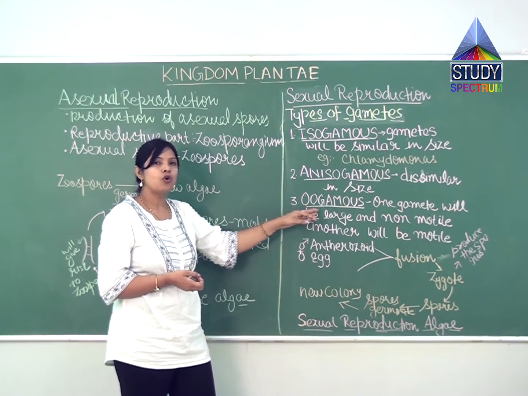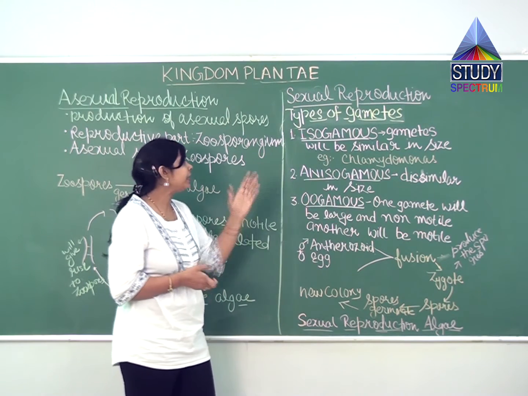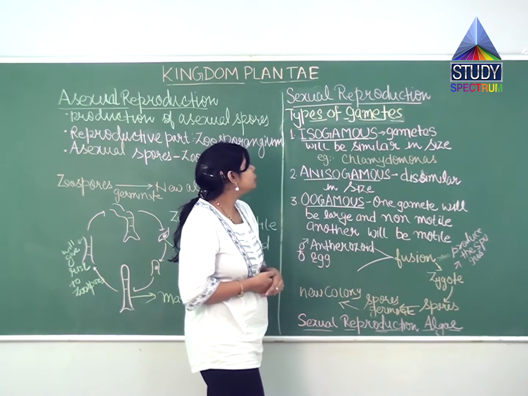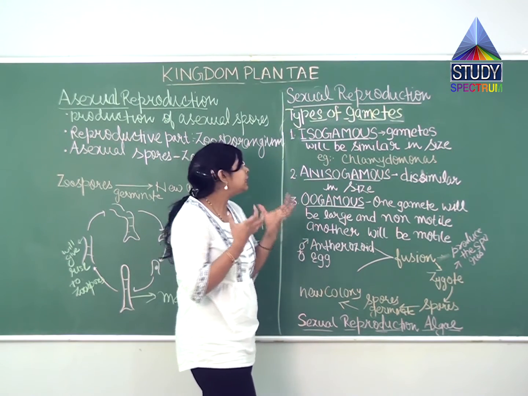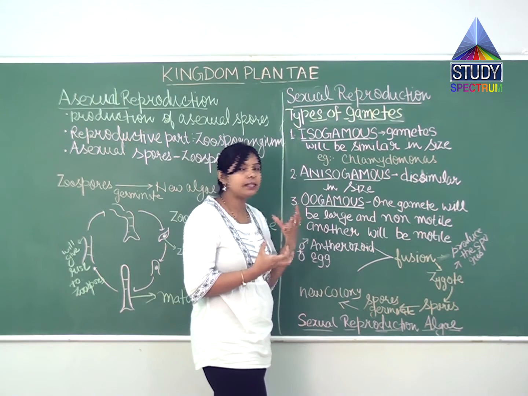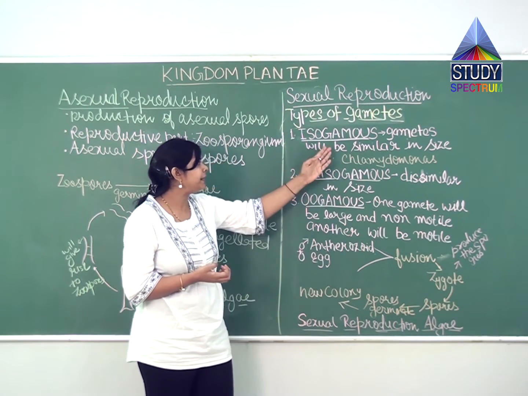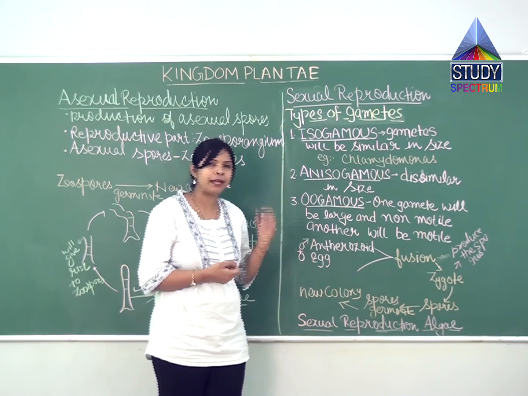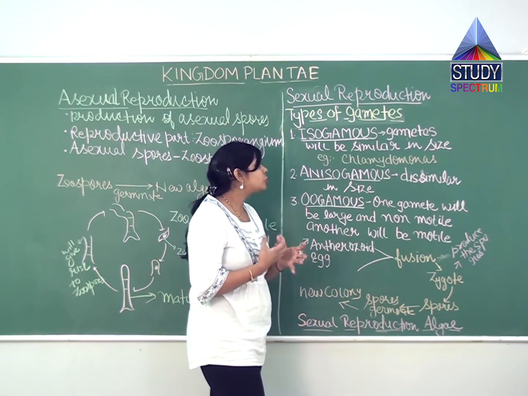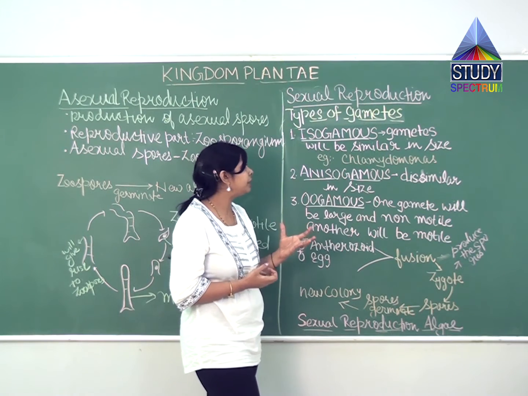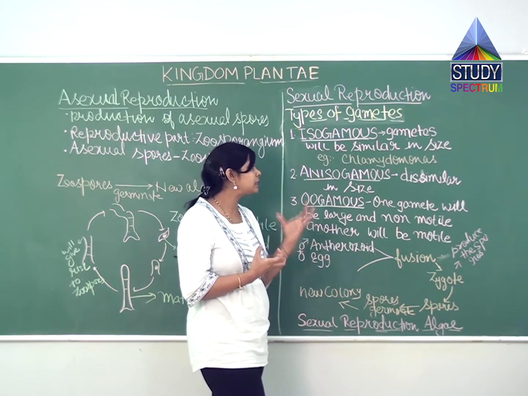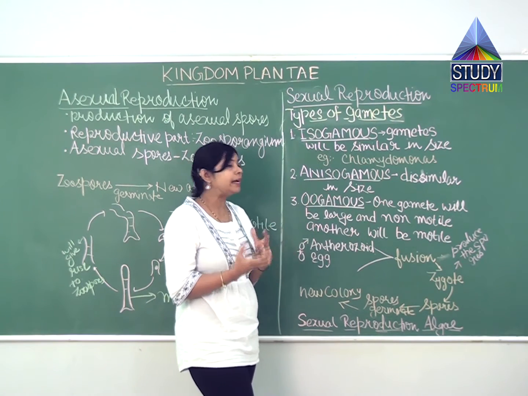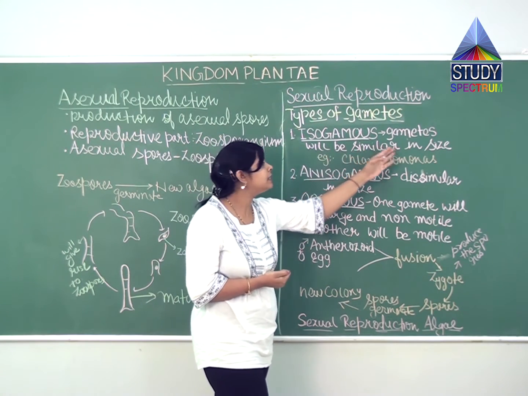anisogamous, and oogamous. Students, if you see the word isogamous, iso means similar. The word itself says that they are similar, so here the gametes will be similar in size. We can take the example of Chlamydomonas and Spirogyra. Chlamydomonas is a genus, and some species of Chlamydomonas are isogamous in nature, meaning their gametes are similar in size.